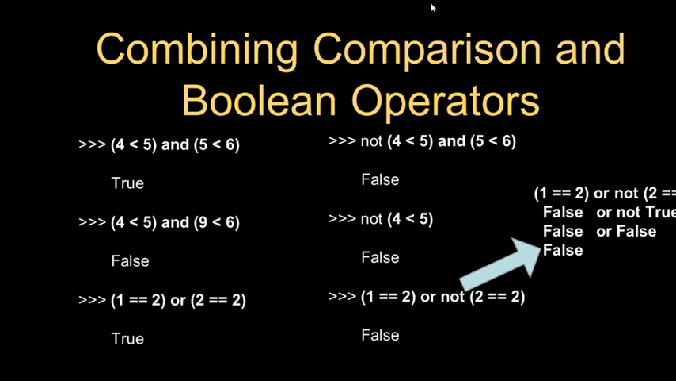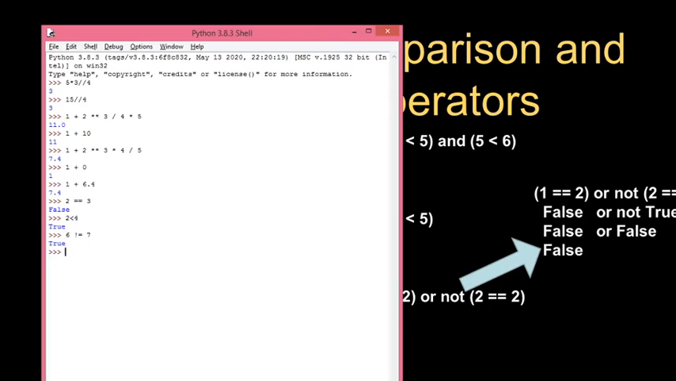Look at how to combine the comparison and Boolean operators. Here I have written some examples. For example, I'll go with 4 less than 5 and, in the C programming language you use the ampersand symbol, but here we use the word and, for the Boolean AND operator. Then I'll write 7 less than 8. So what will be the answer for this one? 4 less than 5 and 7 less than 8.